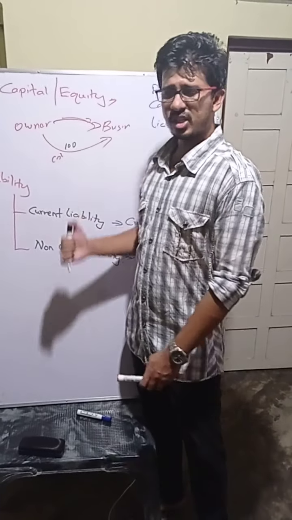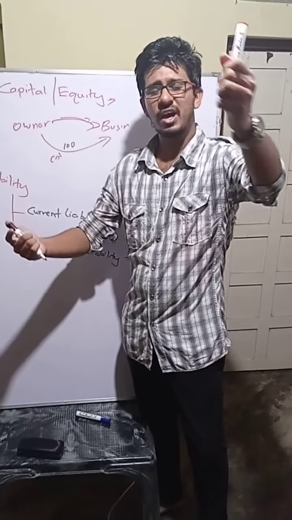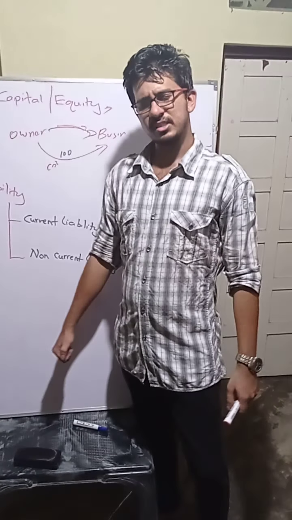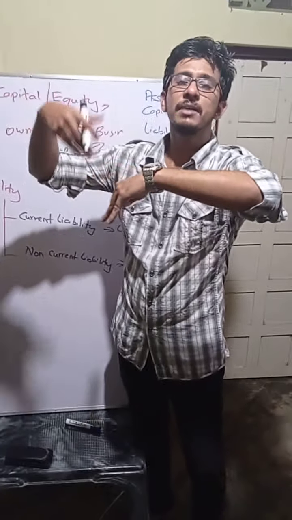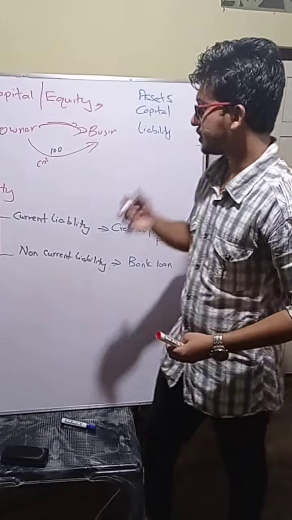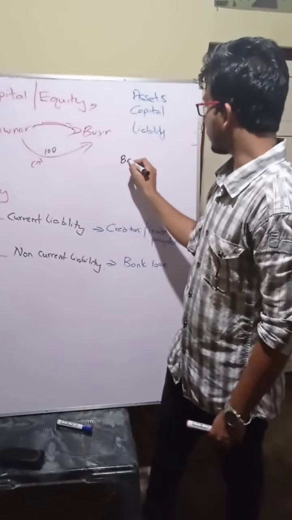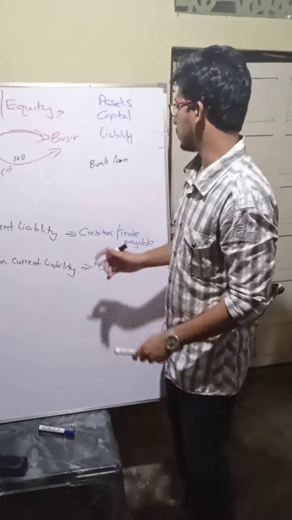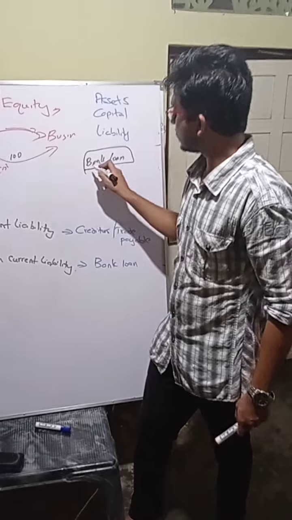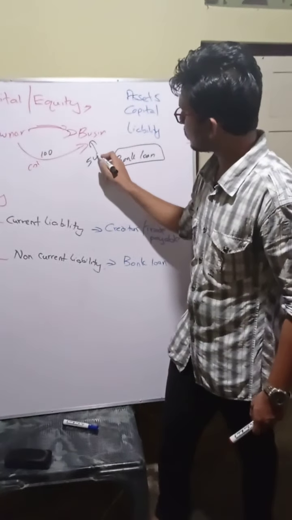So I only put 100,000. So 100,000 is not enough to run the business. So what should I do? Take money from outside people. For example, we'll say bank loan. I'm getting money from the bank loan, 50,000.